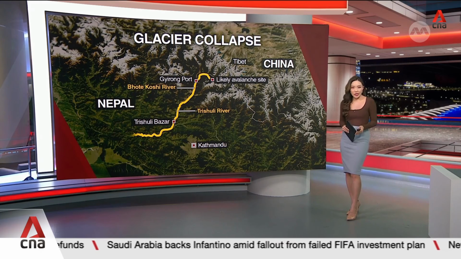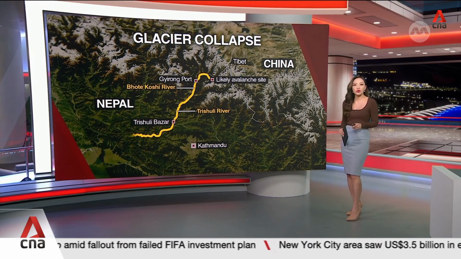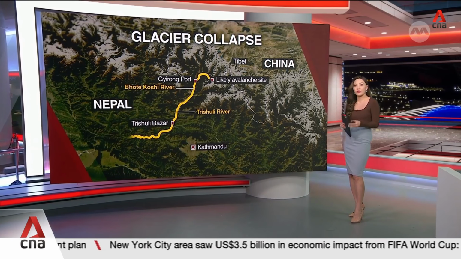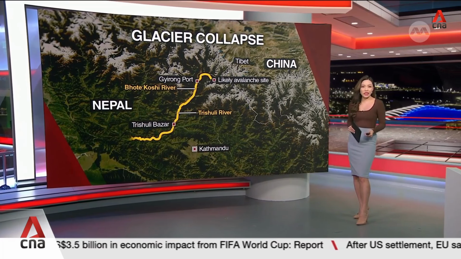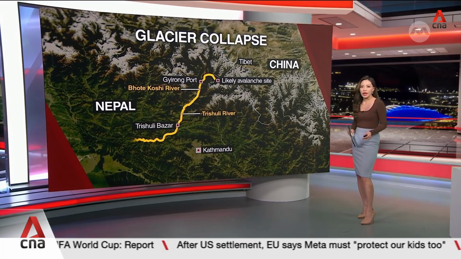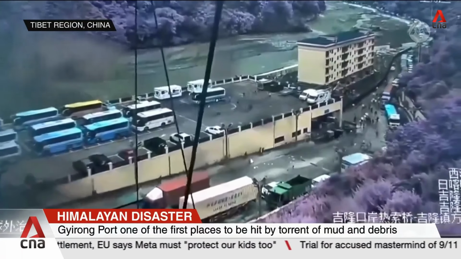Satellite analysis indicates the lower part of the glacier broke away at about 5,200 meters, plunging roughly 1,200 meters onto the valley floor. As the ice came down, it picked up rock, sediment, and other debris, transforming into a fast-moving mass. One of the first places hit was Gyirong Port on the Tibetan side of the border.